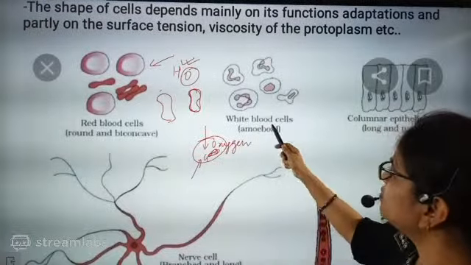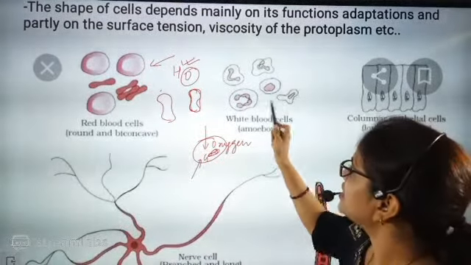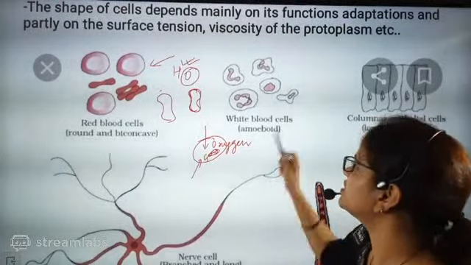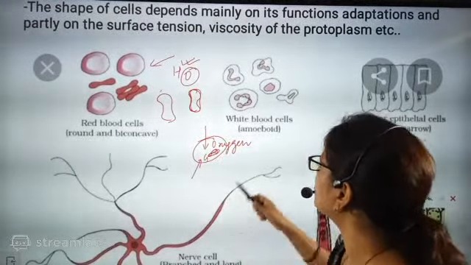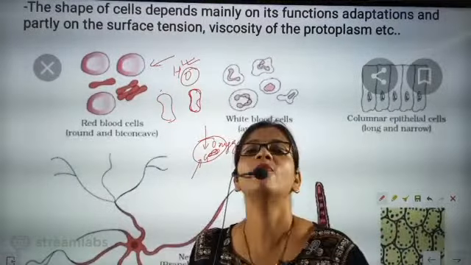Now second is WBC. I told you, you see this WBC in the circulatory system. In the circulatory system, if it is present, they are definitely amoeboid; WBC got its name amoeboid.